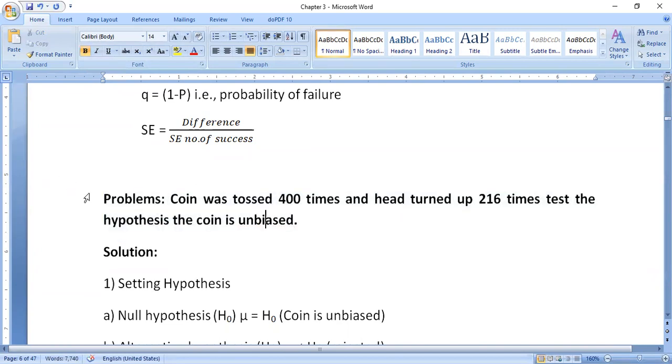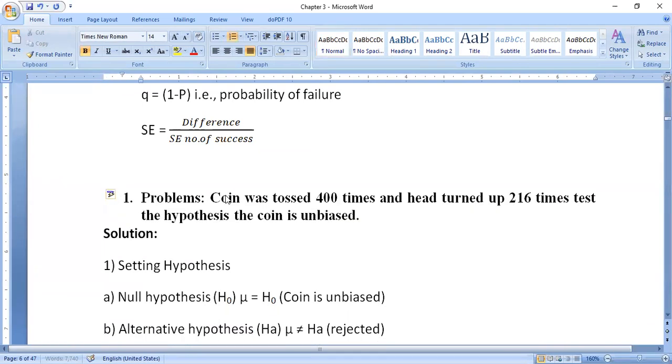Listen here. Problem number 1: a coin was tossed 400 times. Observe the question carefully. The coin was tossed 400 times. Head turned up 216 times. Test the hypothesis that the coin is unbiased.